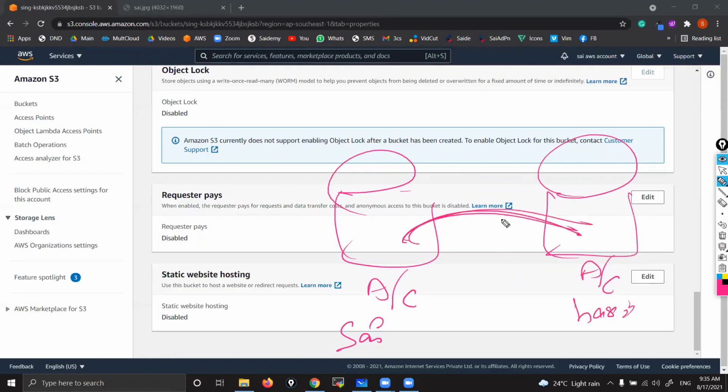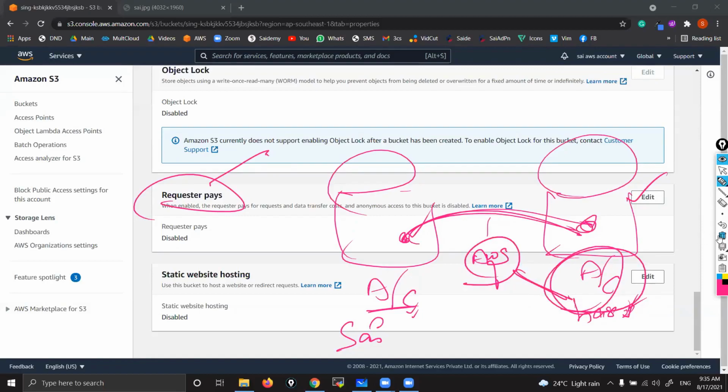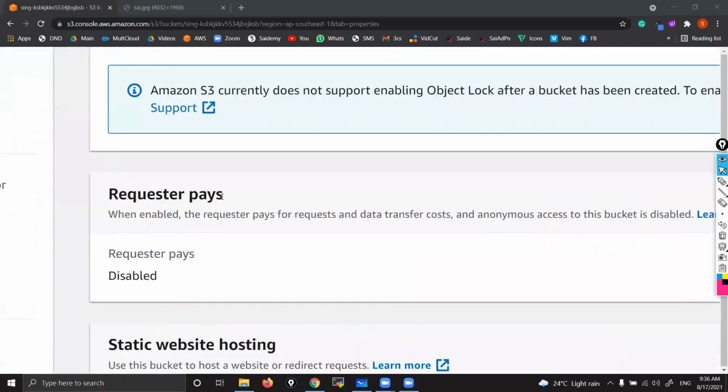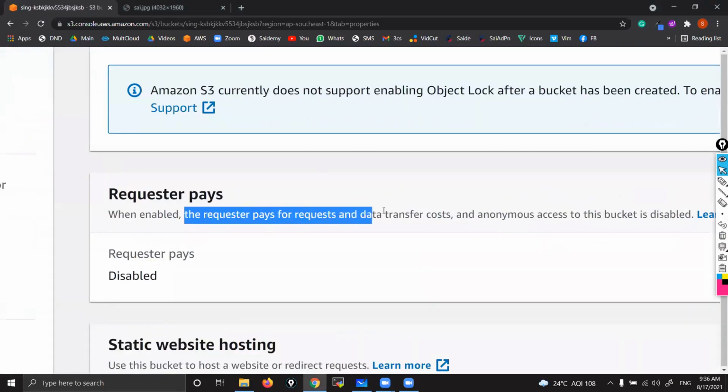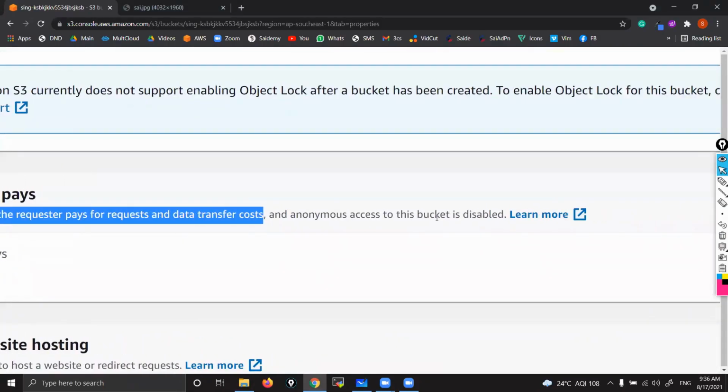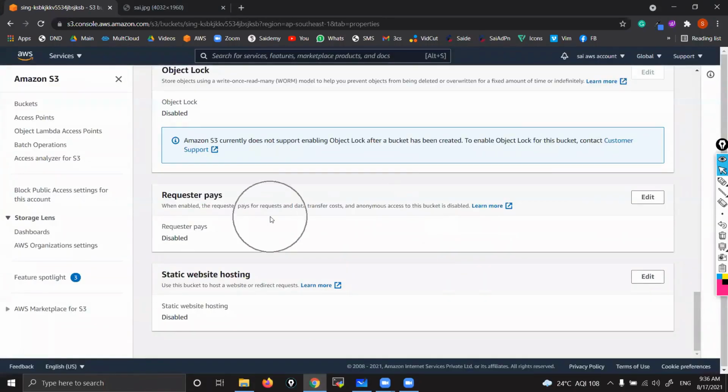See, who will get the bill while copying? We use the AWS internet. So who should get that bill? That bill generally Sai gets. That bill will be shown in Sai's account. But who is getting the benefit out of this? I'm copying the data, but Hari is getting the benefit. So what you can do, you can enable this requester pays. If you enable this one, whoever is requesting the data, this bill will be transferred to his account. That means when enabled, the requester pays for request and data transfer cost, not the one who is initiating the copy. That is requester pays.